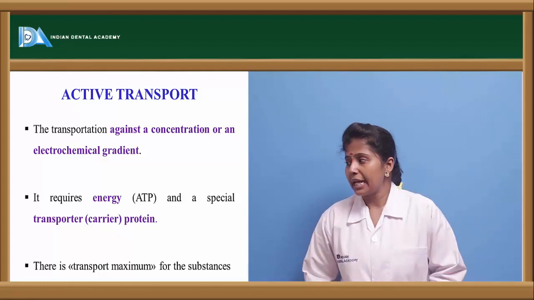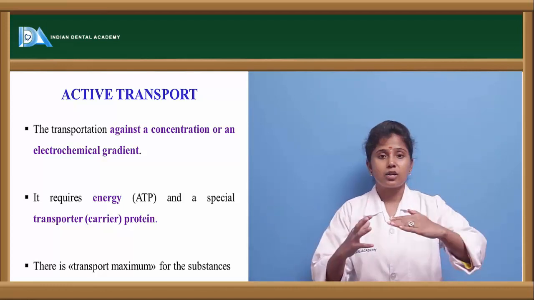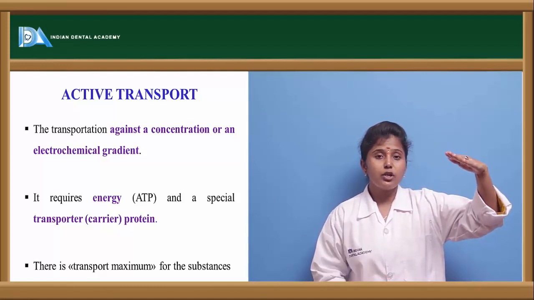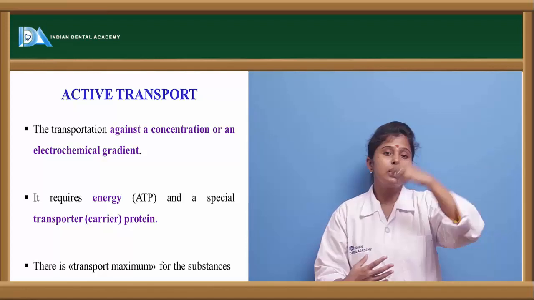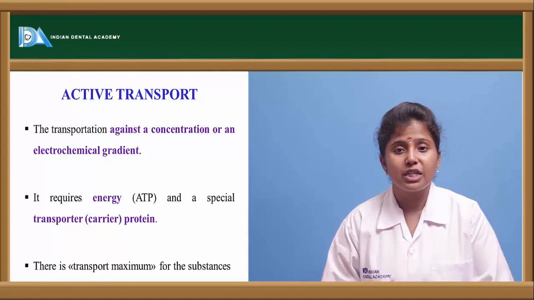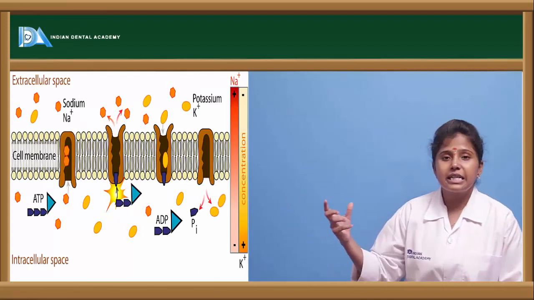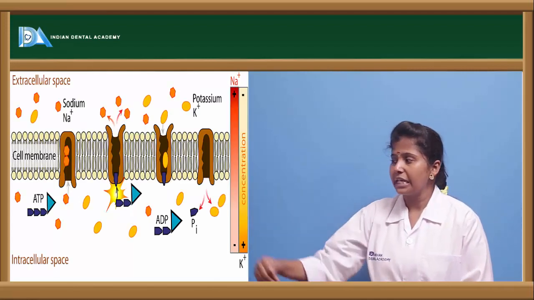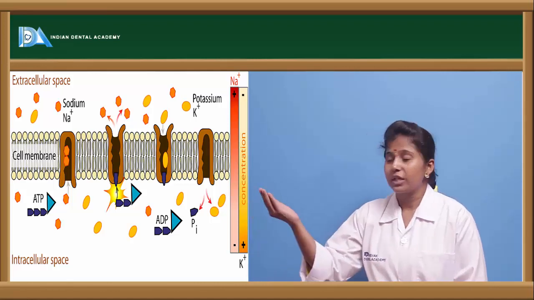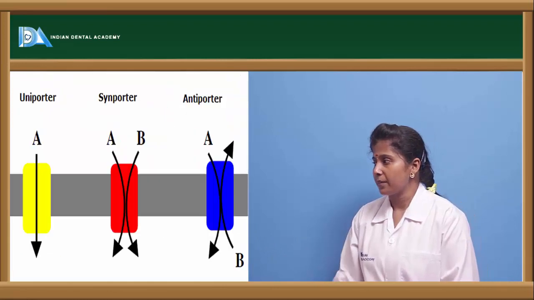So it is based on the electrochemical gradient. In the sense, here it is against the concentration. So if the concentration of molecules is high here, then the molecules move against the concentration. They move into the higher concentration when compared to the lower, and this requires ATP. So it requires some energy. The drug molecule needs some energy for it to get transported. If we see, this is the diagrammatic representation here. The sodium is moving inside the cell with the utilization of ATP, and it requires some carrier protein. The carrier protein here is nothing but the carrier or channel proteins which are present on the plasma membrane.